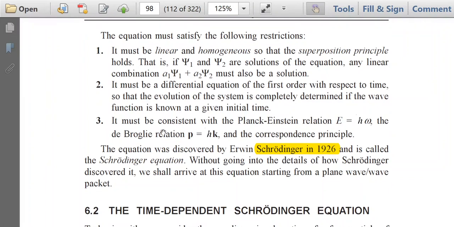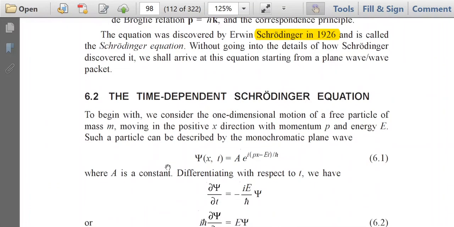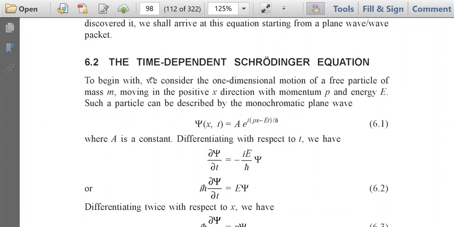The third restriction is that it must be consistent with the Planck-Einstein relation E equals h-bar omega, the de Broglie relation p equals h-bar k, and the correspondence principle. And this equation was discovered by Erwin Schrodinger in 1926 and is called the Schrodinger equation. So let us discuss the time dependent Schrodinger equation.